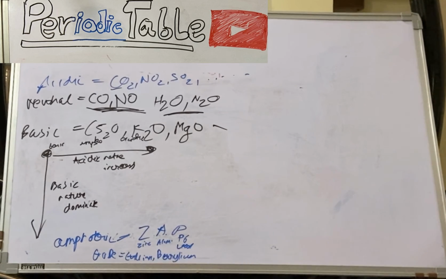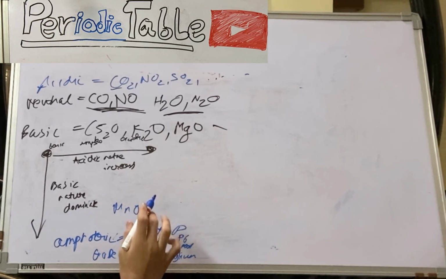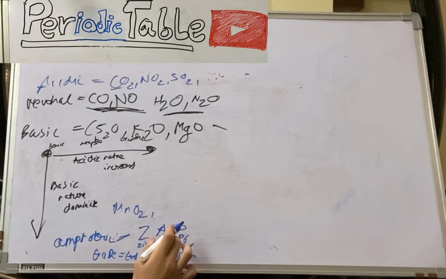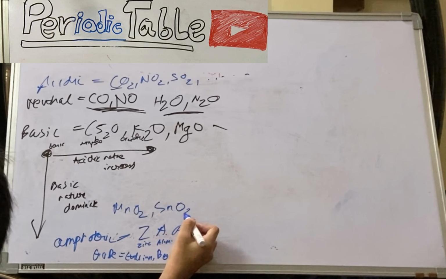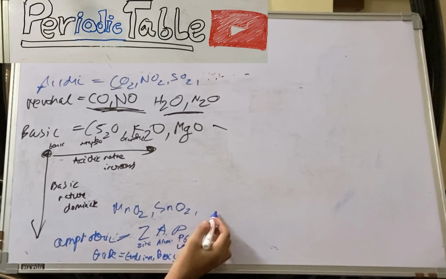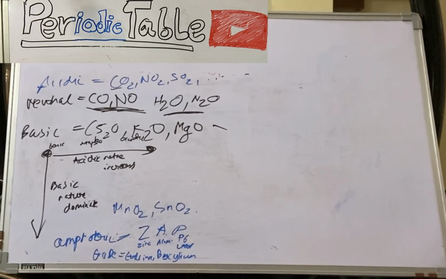And there are a few that you will have to learn on your own, which are MnO2, manganese dioxide, and SnO2. Yeah, we are done. So these are the ones you have to remember, which are ZAP, GABe. These are two simple acronyms, and then there is MnO2 and SnO2.